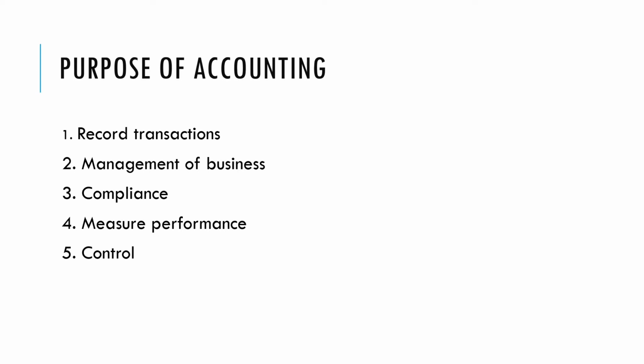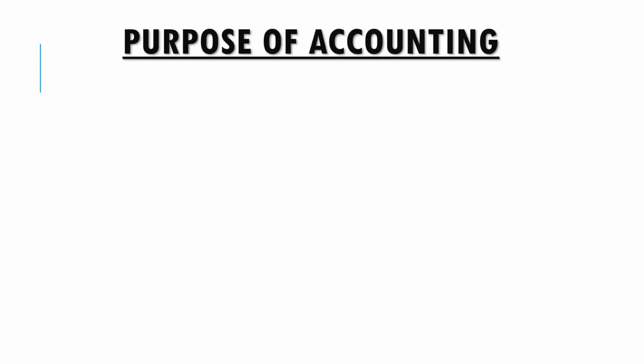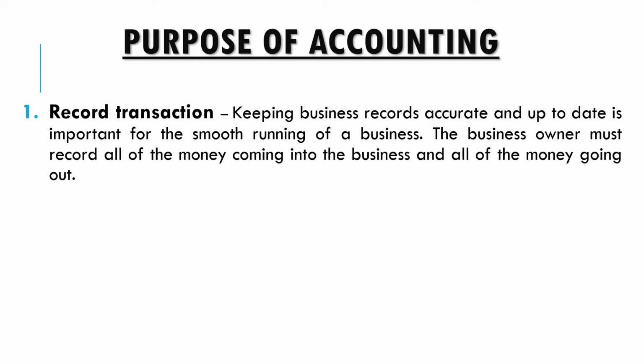So we're going to have a look at 5 different types of purposes of accounting. Number 1, recording transactions. Number 2, management of a business. Number 3, compliance. Number 4, measuring performance. And number 5, control of the business. So number 1, recording transactions.